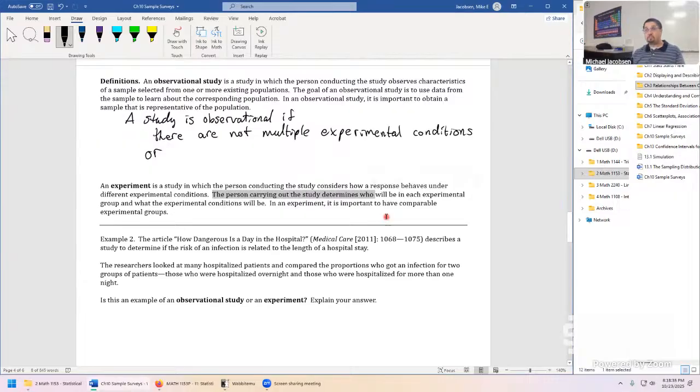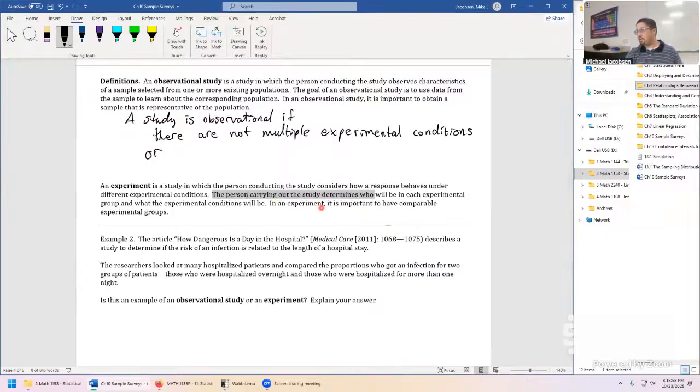We might look into some problems where there are multiple different conditions. But if no one said that these people go to this condition, randomly, and the others go into a different condition, if it's not controlled in that way, it still isn't an experiment. So this is equally important.